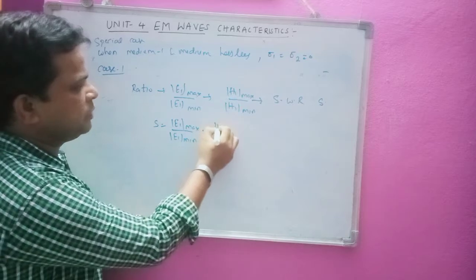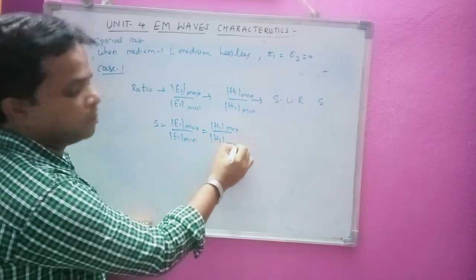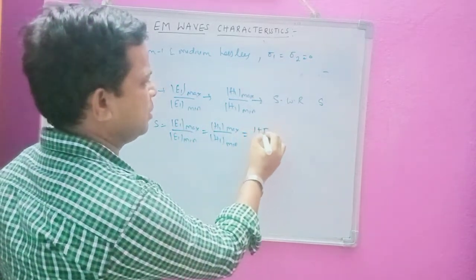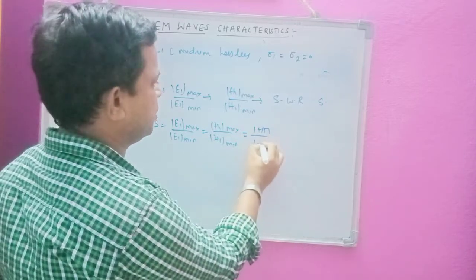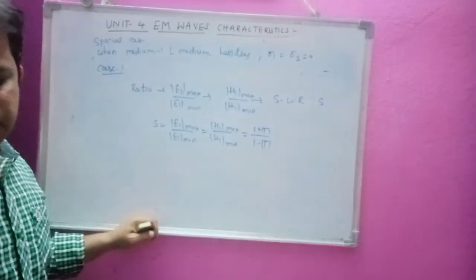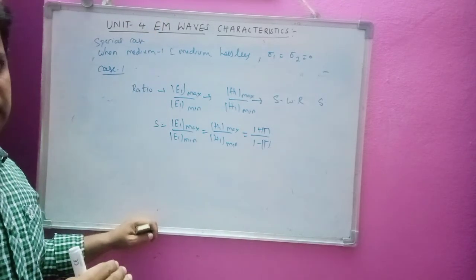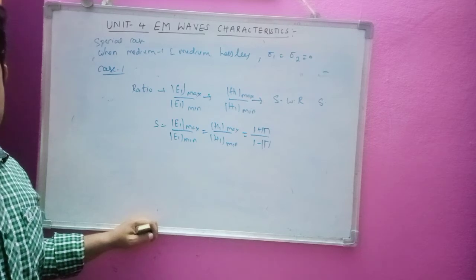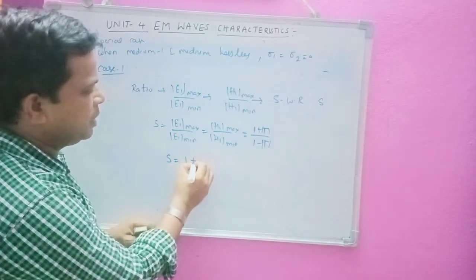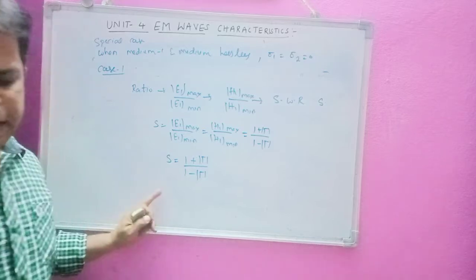Similarly, I can write H1 max to H1 min, that is equivalent to, so we are going to say that max means 1 plus mod gamma, and minimum is 1 minus mod gamma. Okay, so as we have written in the previous diagram, on the positive side we have 1 plus mod gamma, and on the negative side we have 1 minus mod gamma, here vice versa. So I can write S is equal to 1 plus mod gamma by 1 minus mod gamma. So now this is the standing wave ratio S.